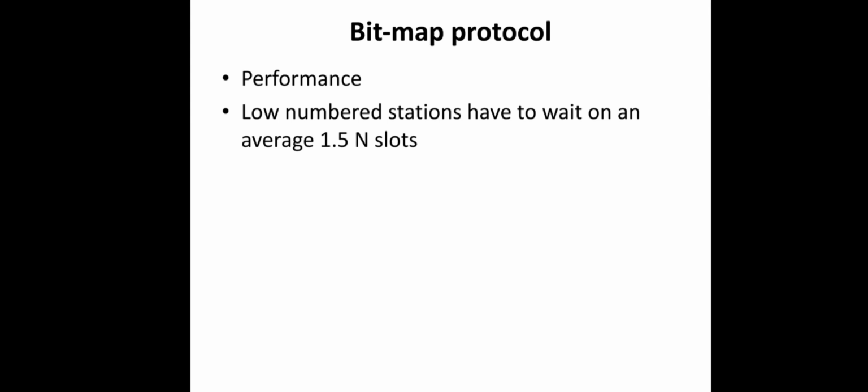If you analyze the performance of this protocol, the effect will be different for low numbered stations and high numbered stations. For example, if we take the case of a low numbered station, typically when it becomes ready to send some frame, the current slot may be in the middle of the bitmap, right?